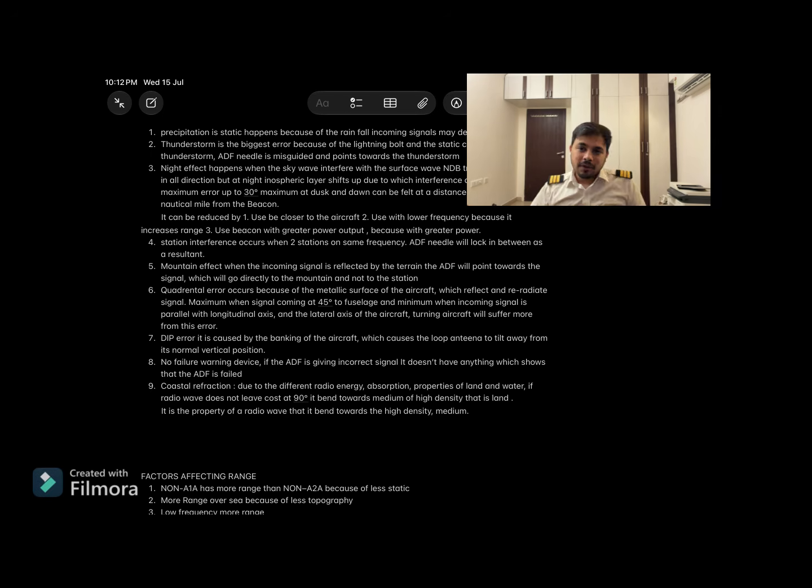Next is the station interference. Now just imagine if you are flying between Delhi and Jaipur, right? Delhi has an NDB and Jaipur has an NDB station. When you are flying in between them, the ADF gets the signal from the Jaipur NDB and the Delhi NDB both, which creates misguidance to the pilot and causes interference in the original signal. So this is called the station interference. It occurs when two stations are on the same frequency. It has to be on the same frequency. The ADF needle will lock in between as a resultant.